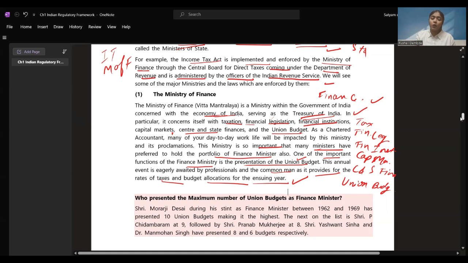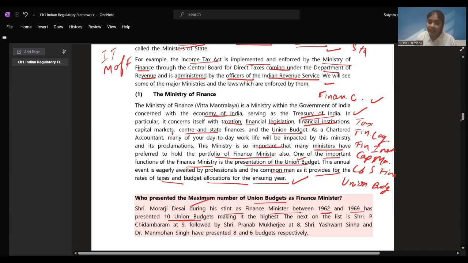Now, there's one question for us. Who presented the maximum number of union budgets as the finance minister? Shri Moraji Desai, during his stint as finance minister between 1962 and 1969, presented 10 union budgets.